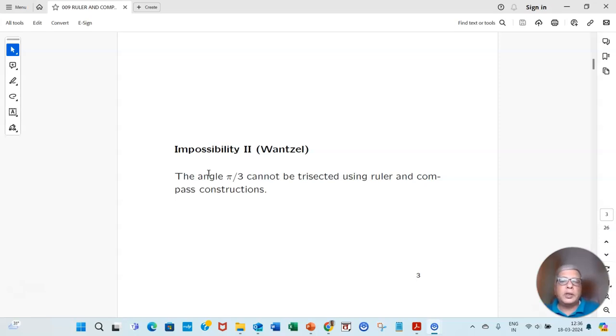But for some special angles, it is not possible. So we took up pi by 3, which is 60 degrees, and proved that it is impossible using ruler and compass. Then impossibility 3: you are given a circle and you are supposed to draw a square with the same area. Now that is also impossible.